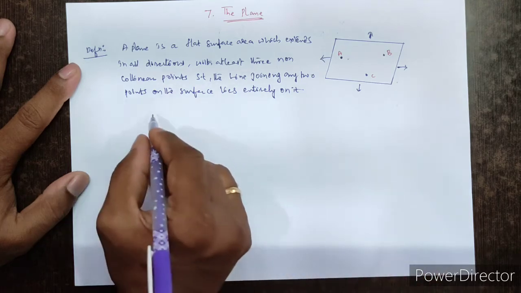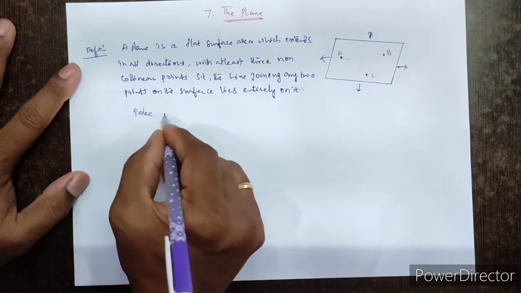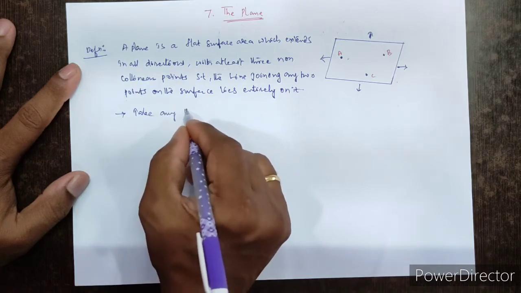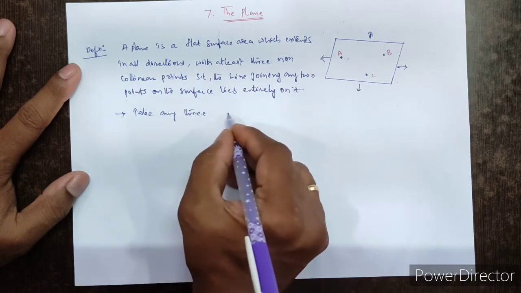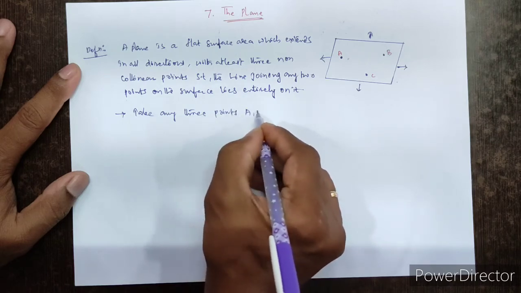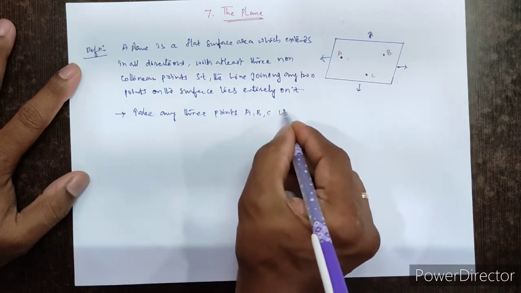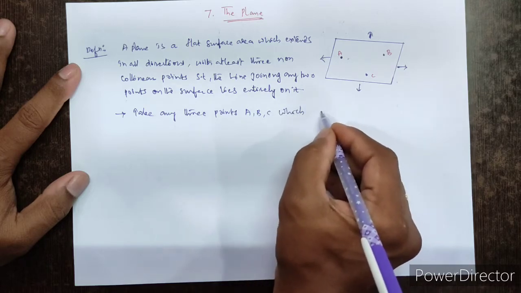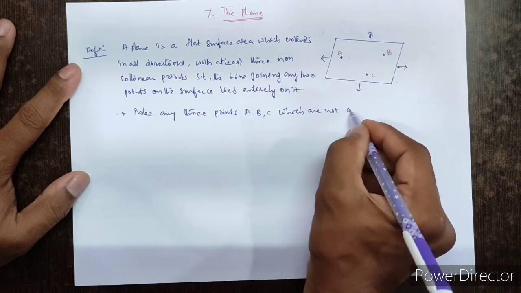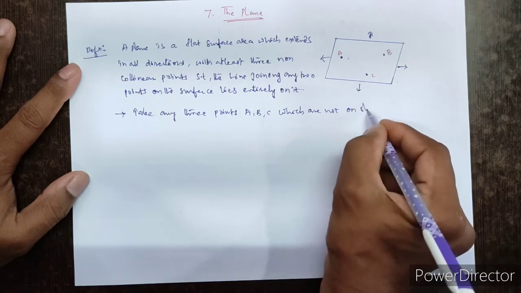plane. Take any 3 points A, B, C which are not on a straight line.